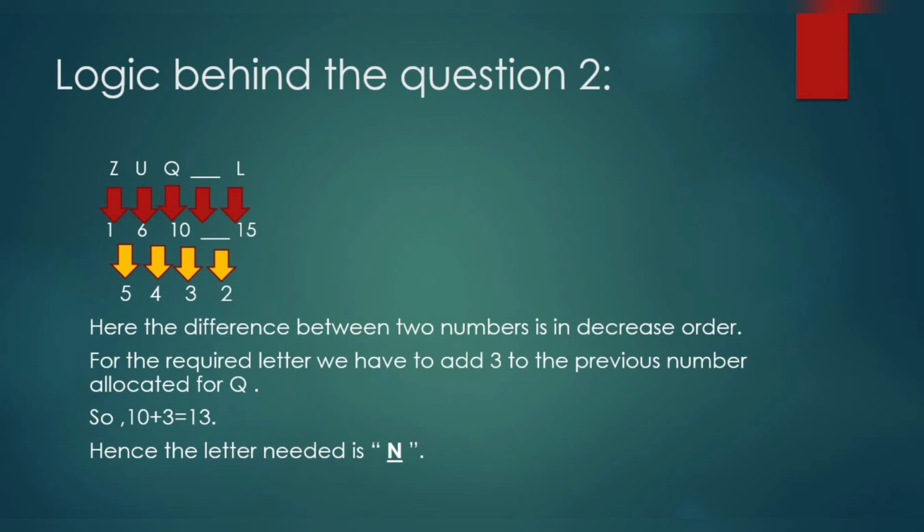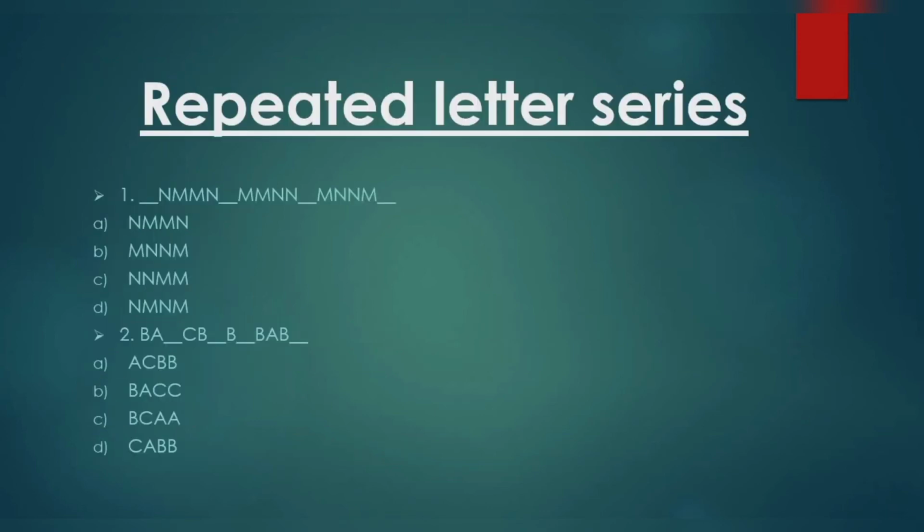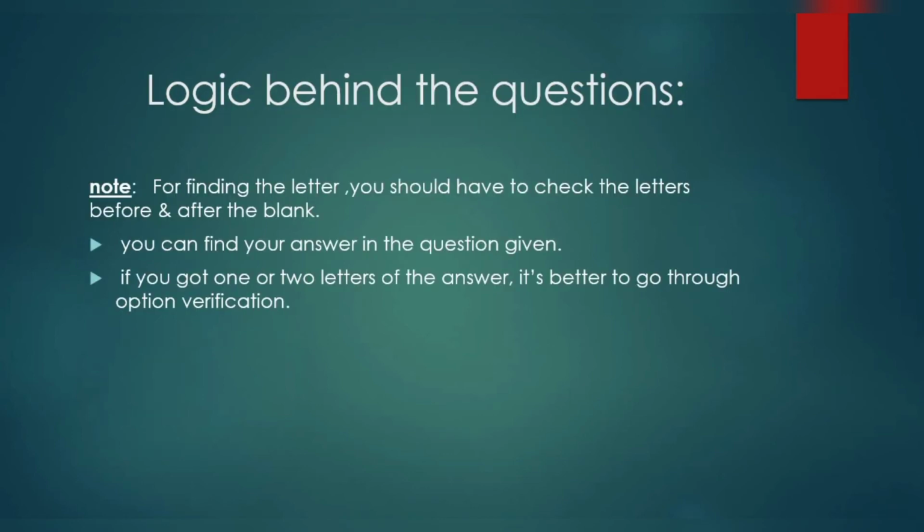Let's move to the next series. This is the repeated letter series. Please observe the question for a while. For this type of series, you have to remember these points. For finding the letter, you should check the letters before and after the blank. The important point is you can find your answer in the question given. And if you got one or two letters of the answer, it's better to go through option verification. It will reduce your time to find the answer easily.